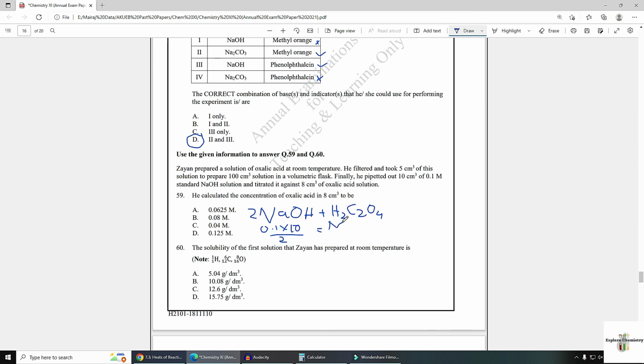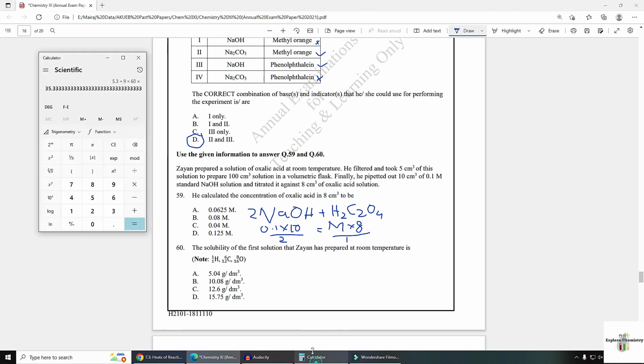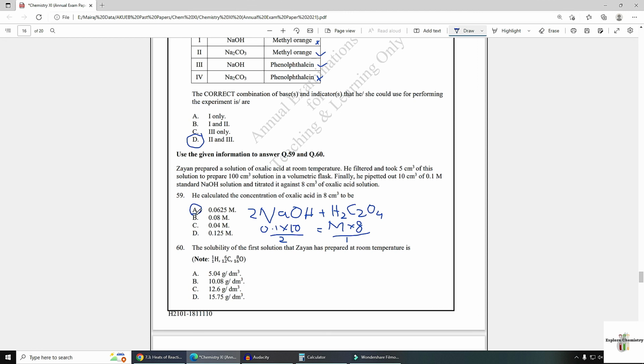You need to find out, volume is 8, divided by 1. So here you need to calculate this. 0.0625 is the answer, the molarity of the diluted solution.